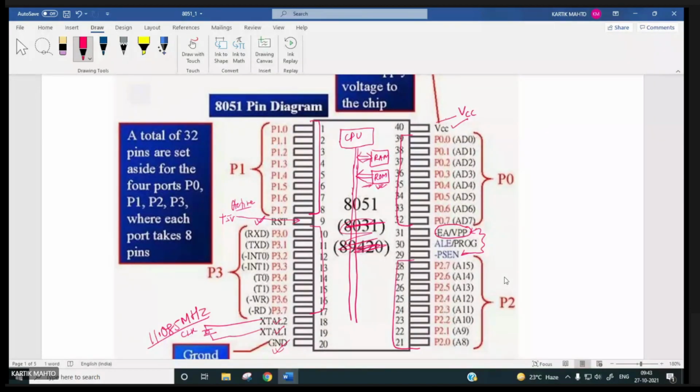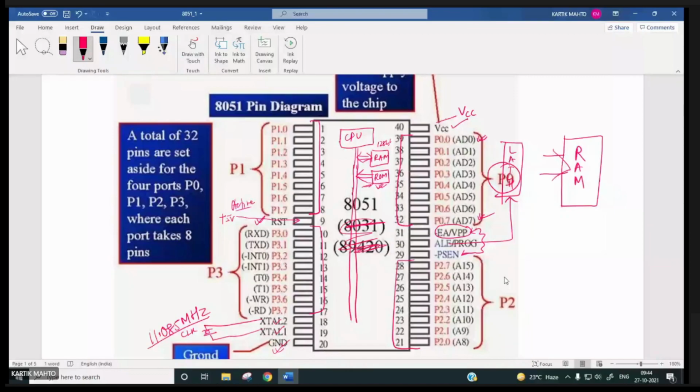Suppose our program is large, meaning it is not fitting inside the 128 byte RAM. Then you have to use external memory, right? So external RAM you will have to use. You need to send the address in that case, right? And in that case, these port 0 pins will be used as AD0 to AD7. You can see, here you will have a latch, and this ALE pin will be used for this purpose, for demultiplexing.